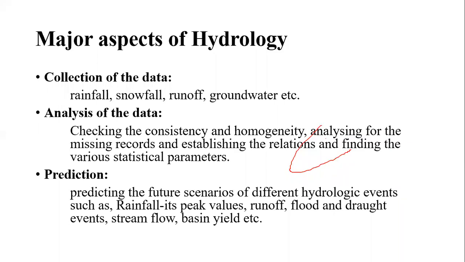So that prediction is based on the analysis of the data, and they use huge data sets from the last hundreds of years, we can say.